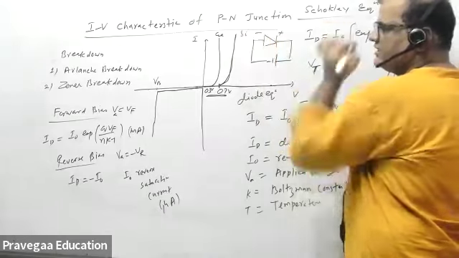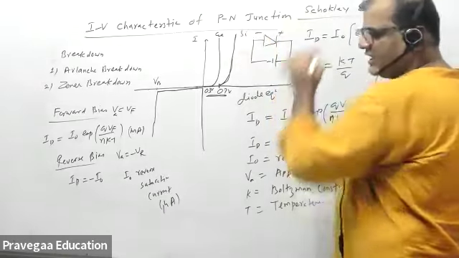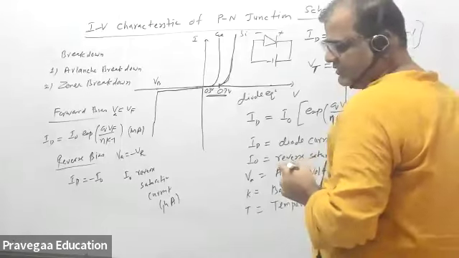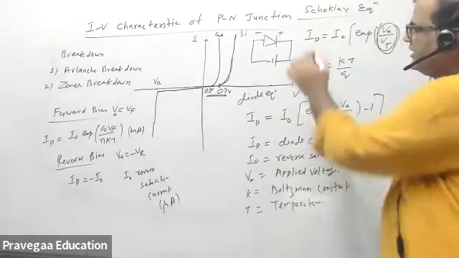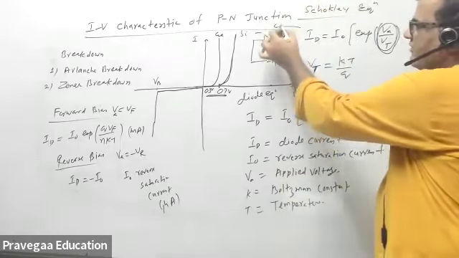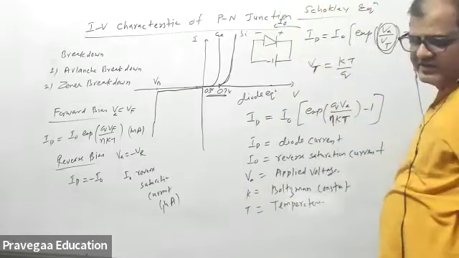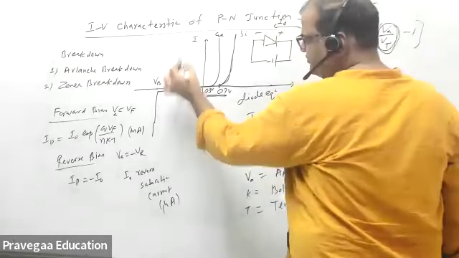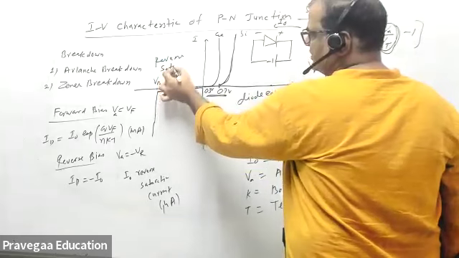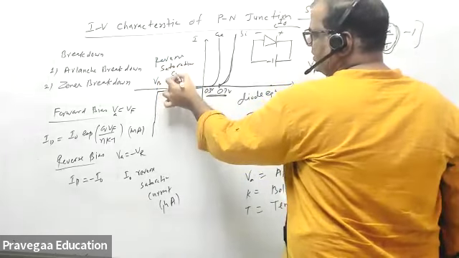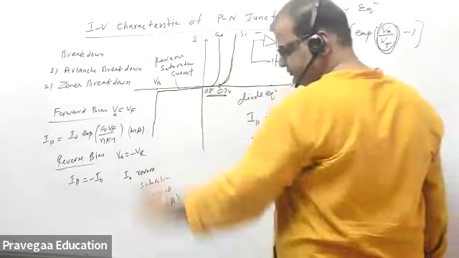Here in forward bias, P is positive and N is negative. Here in reverse bias, P is negative, and the current that flows will always be the reverse saturation current value. This one. So this is the reverse saturation current.